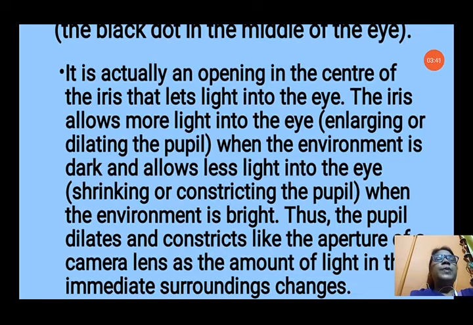The pupil dilates and constricts like the aperture of a camera lens as the amount of light in the immediate surrounding changes. So, like the aperture of the camera, this pupil is also increasing and decreasing in size according to the amount of light.